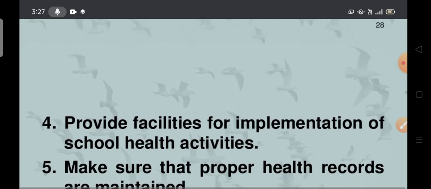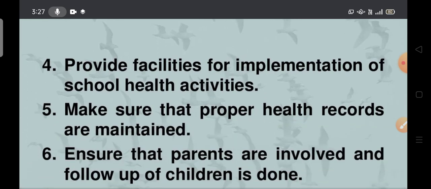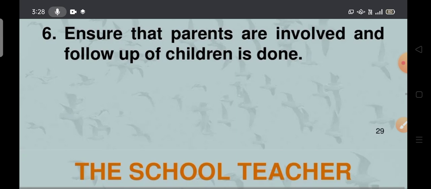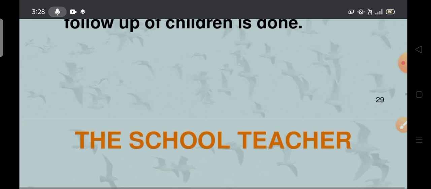Next one is to provide facilities for implementation of school health activities. If they plan to organize the school health program, the principal has to provide the facilities for conducting the school health activities. Next, make sure that proper health records are maintained. Every class teacher and every healthcare department worker like ANMs has to maintain the school health records correctly and in an appropriate way. Ensure that parents are involved in the follow up of the children. Children's parents also have to be involved.